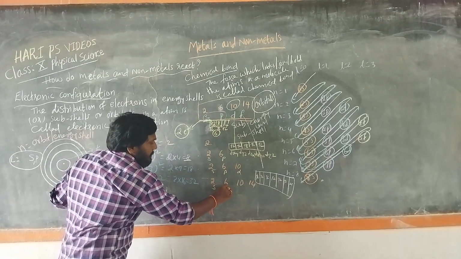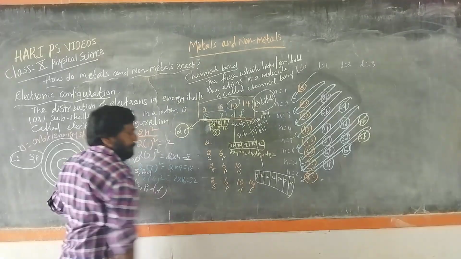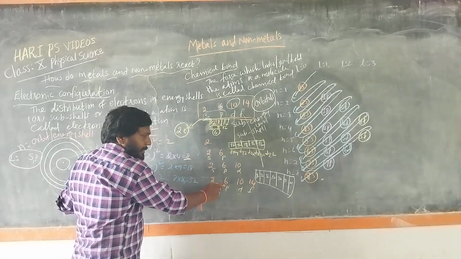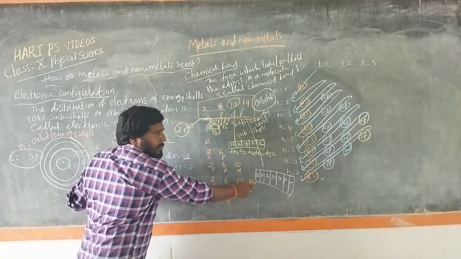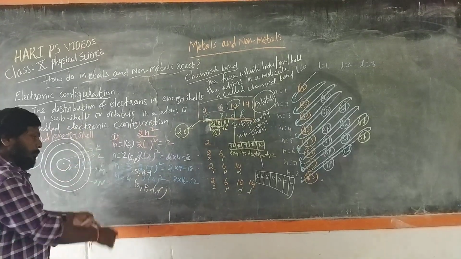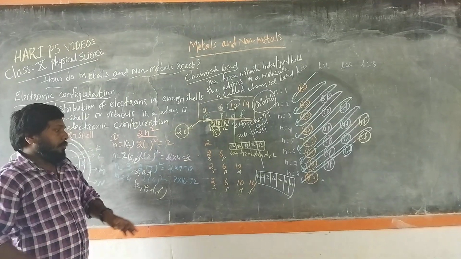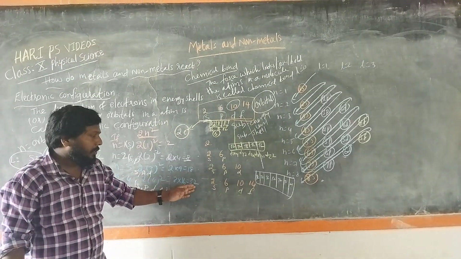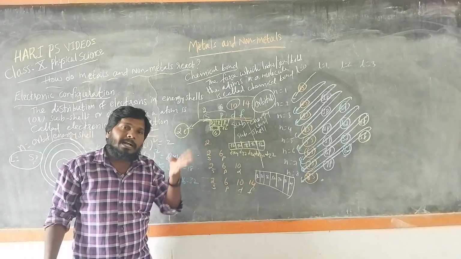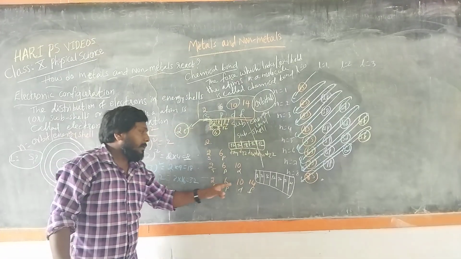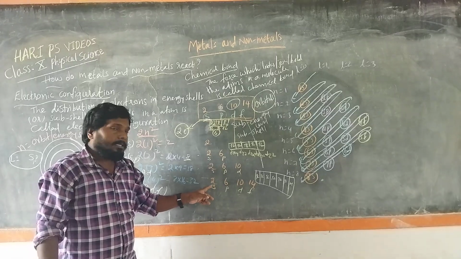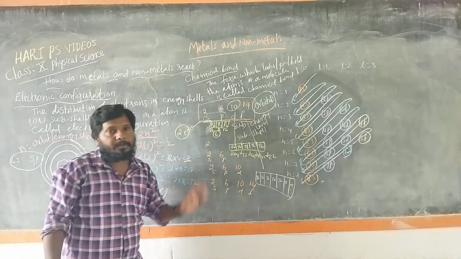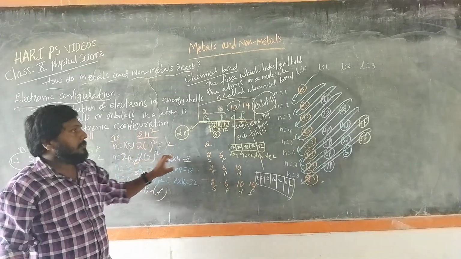Then similarly S, P, D and F: 2 plus 6 is 8, 8 plus 10 is 18, 18 plus 14 is 32. So why is the fourth orbit filled with 32 electrons? Because it has 4 orbitals S, P, D, F. S orbital 2, P orbital 6, D orbital 10, then 14 for F. So in this way the electrons are distributed.